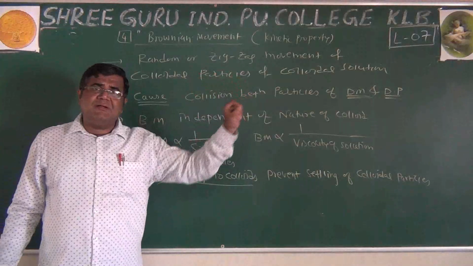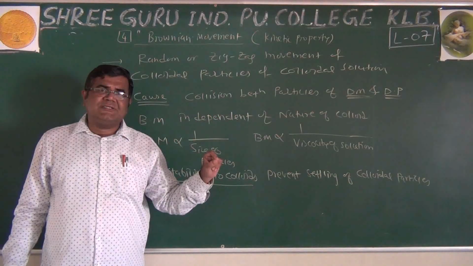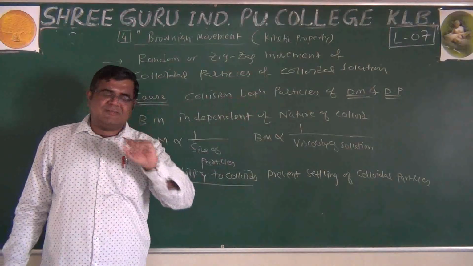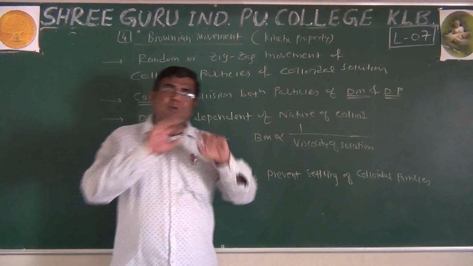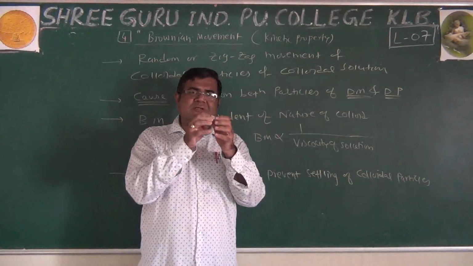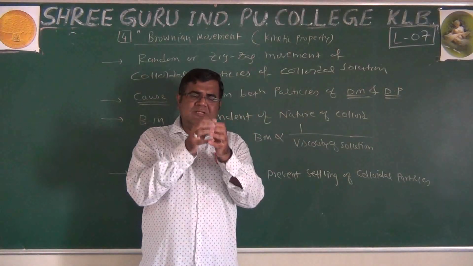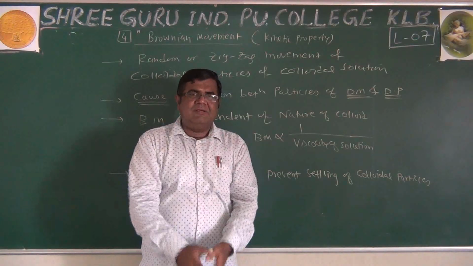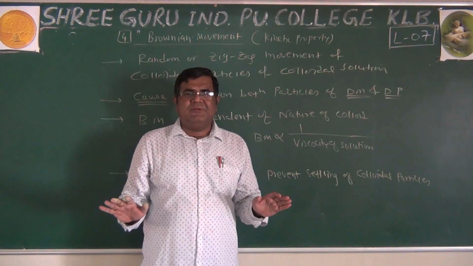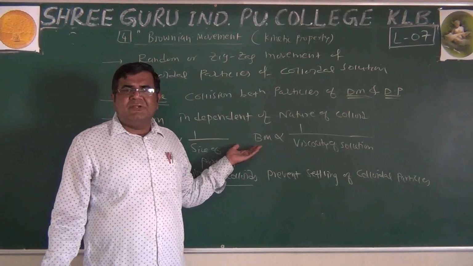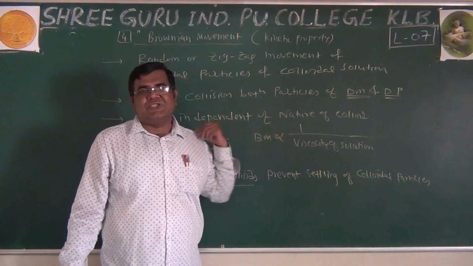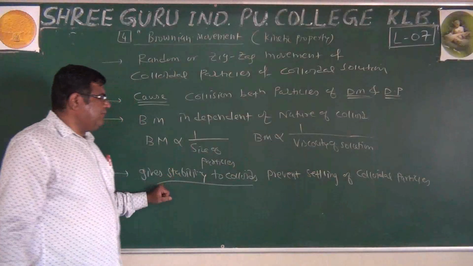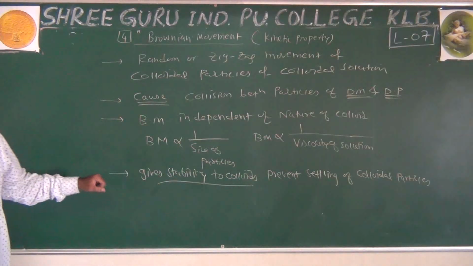It makes sure that particles are dispersed. If they are not moving, they may come closer, they may aggregate more, and they settle down as a suspension. And this dispersion converts to suspension. That's why they are very crucial for the stability of the colloidal solution.